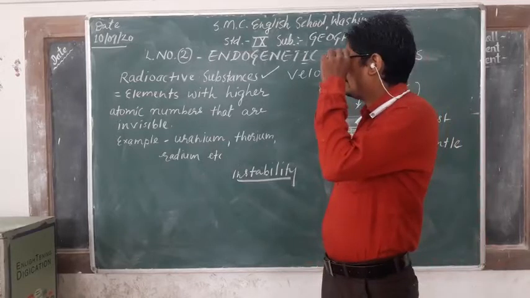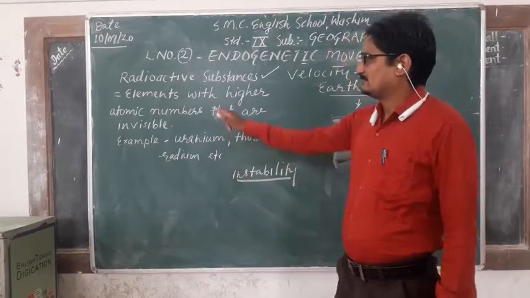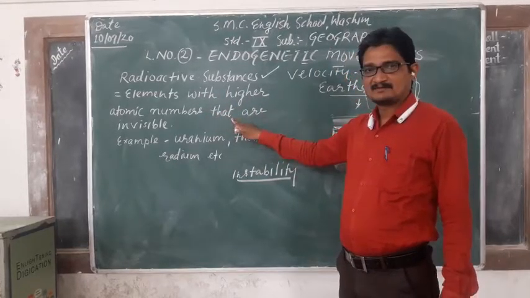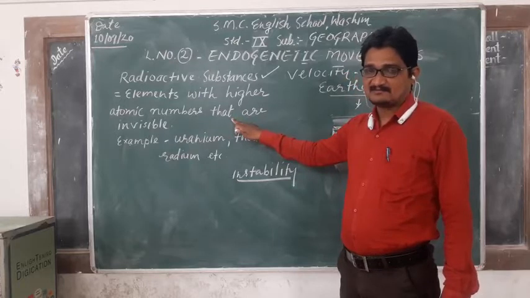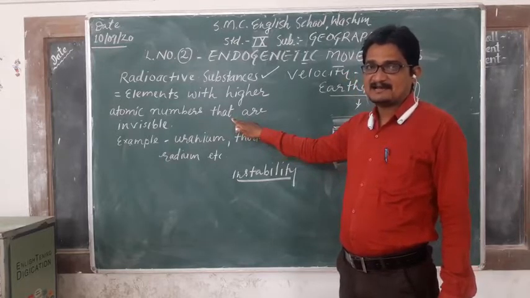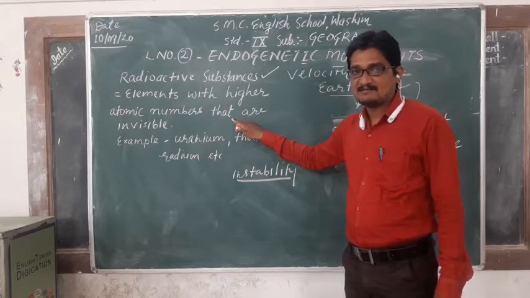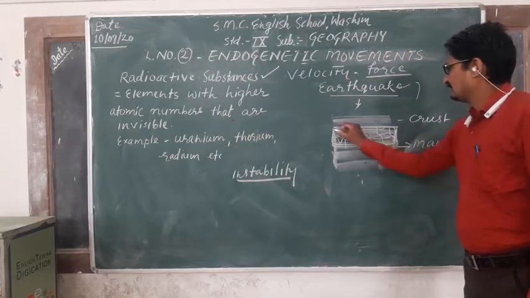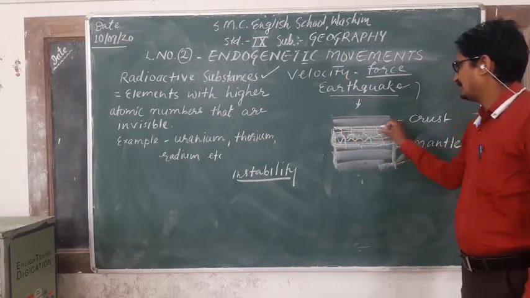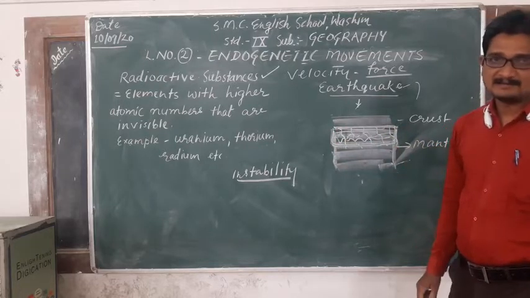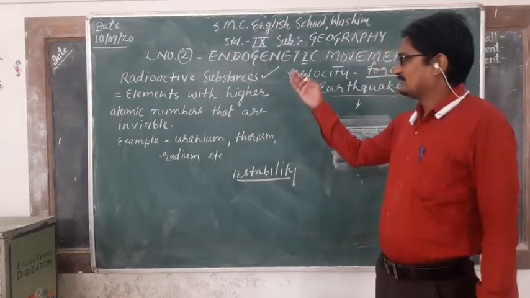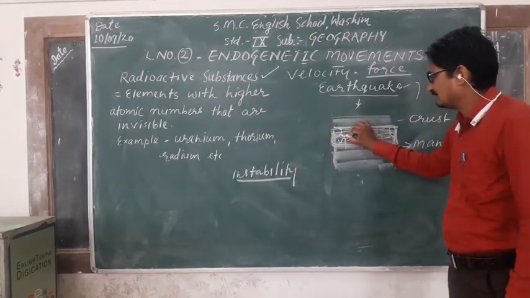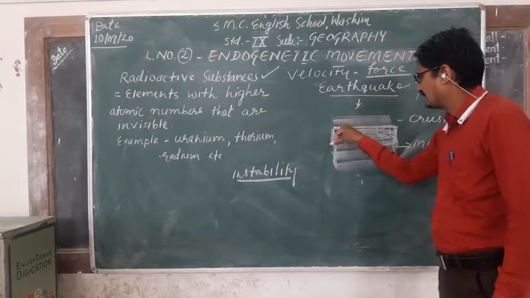Radioactive material or radioactive substances means, note down, elements with higher atomic numbers that are invisible and are entering, emitting or penetrating in the upper layer of the mantle. All these atomic numbers are entering into the upper layer of the mantle.